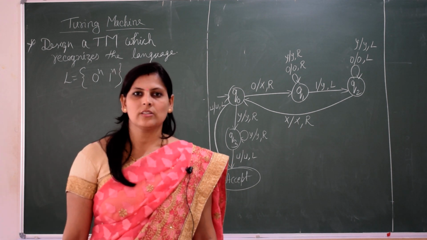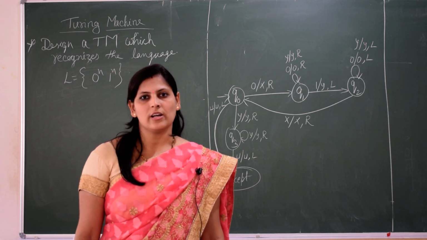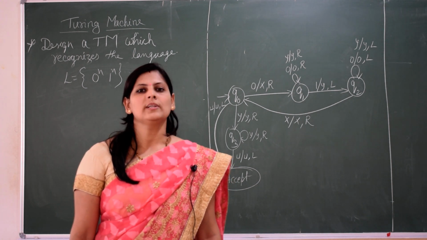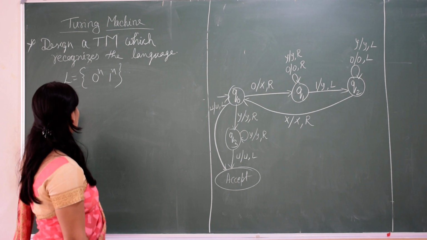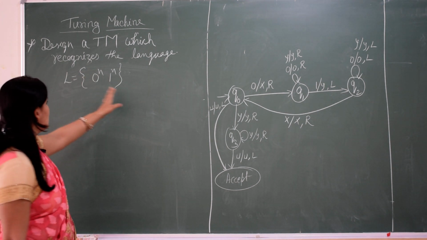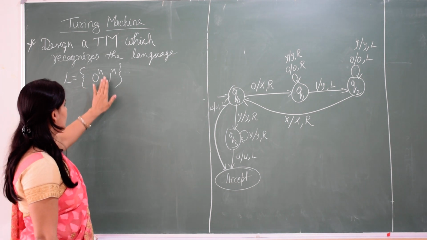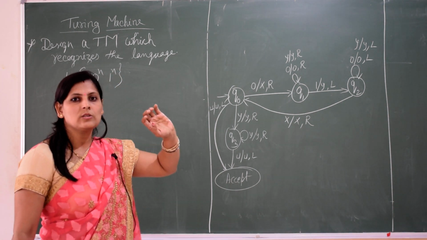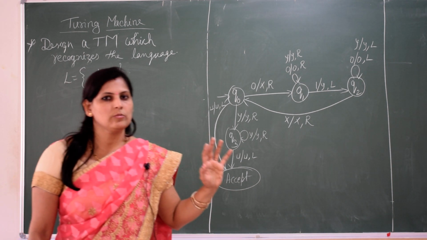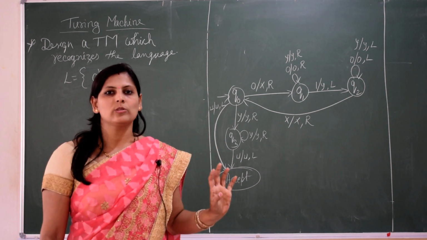In today's lecture, this is a continuation of our previous lecture on the Turing machine, with some other example. We will see another example: design a Turing machine which recognizes the language 0 to the power n, 1 to the power n. So this is the language we have to design with a Turing machine.